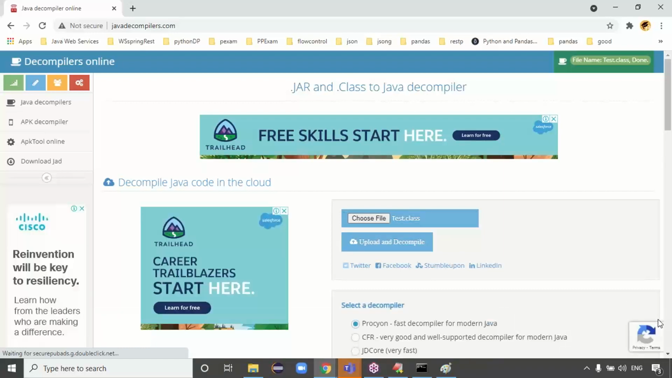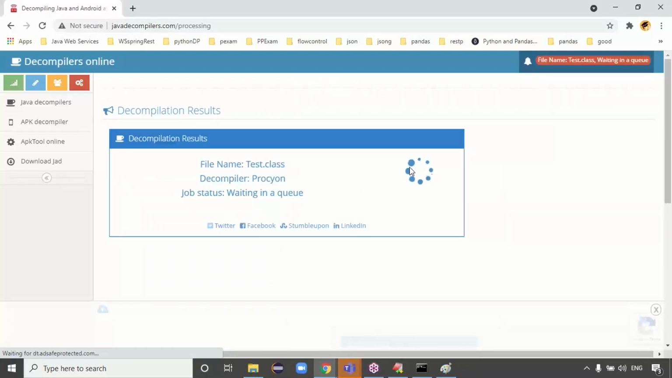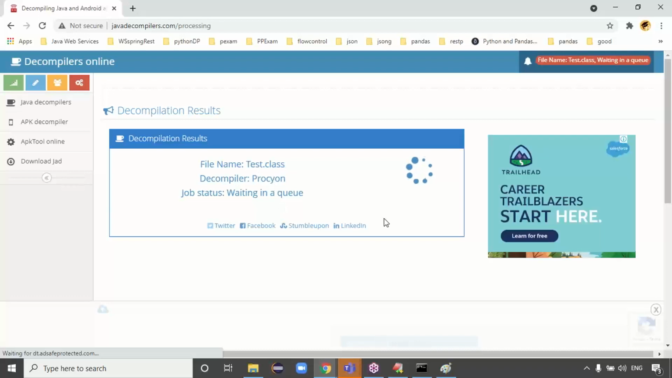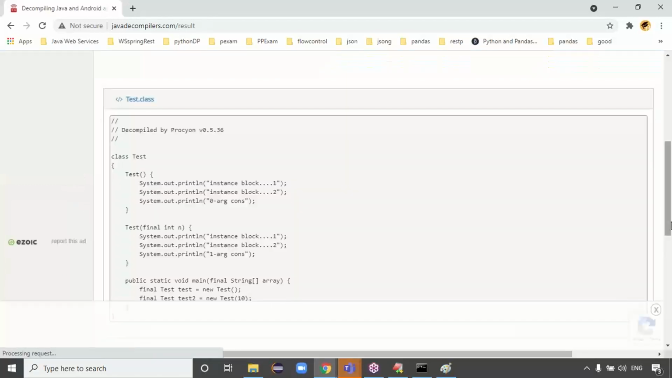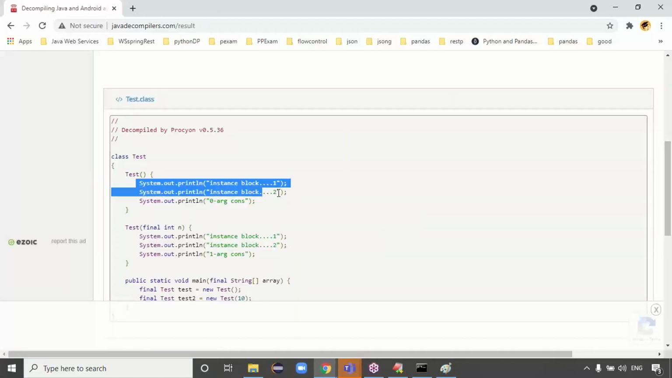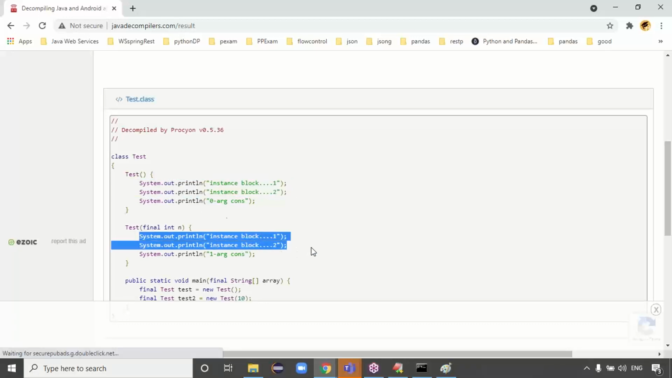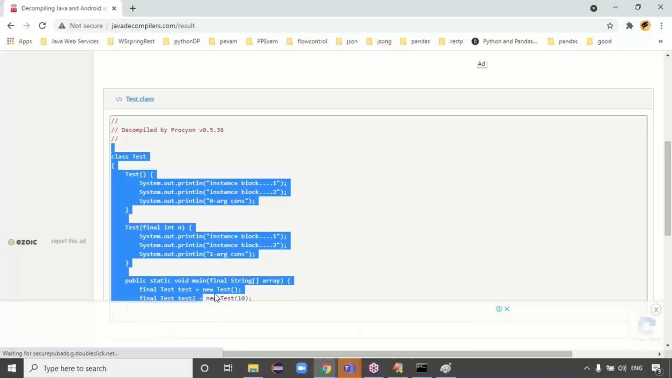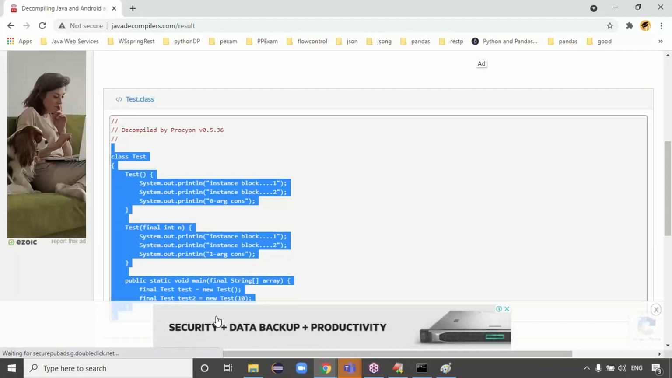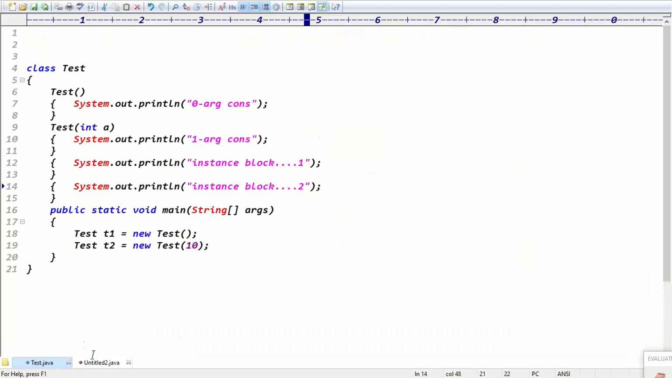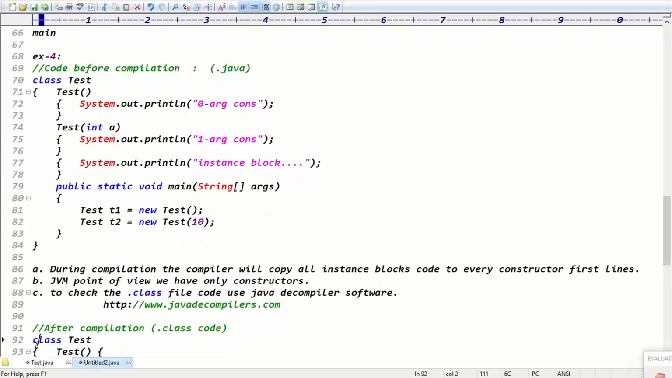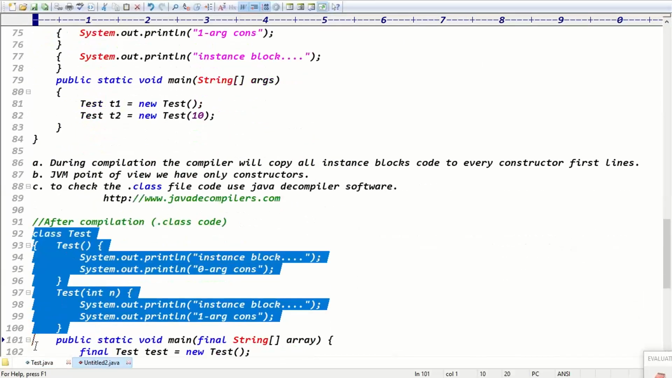Upload and decompile. It's loading. File name TestData.class. Job status compressing. Okay, this is the code, guys. I think instance block 1 and block 2 are copied to the first lines, right? Here also block 1 and block 2 are copied to the first lines, right? Exactly. Even if you take multiple instance blocks, guys, everything is copied, right? Exactly, guys, this is the code after compilation.